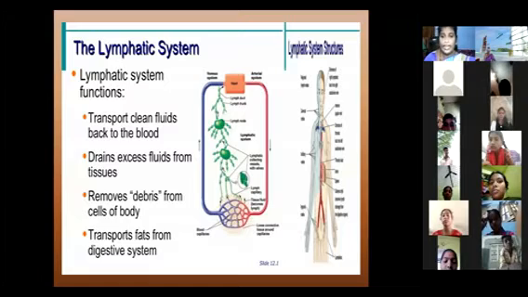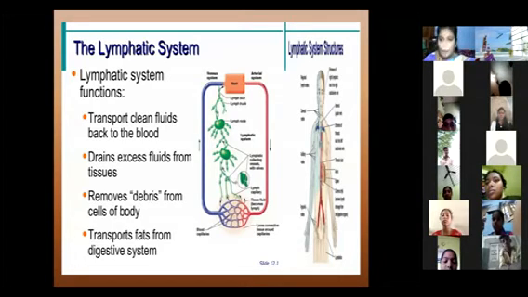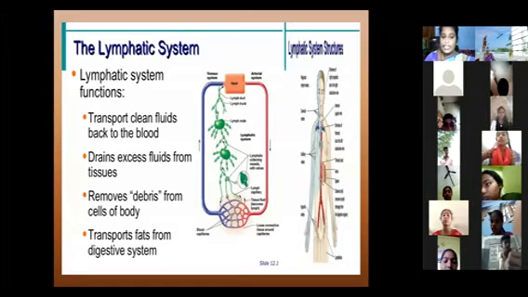Next, it removes debris from the cells of the body. Debris means broken materials and waste products. These are removed from the cells of the body. Already there are blood cells, and the debris materials, broken materials and waste products are removed from the cells of the body.